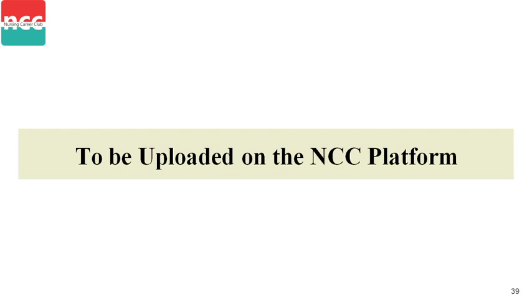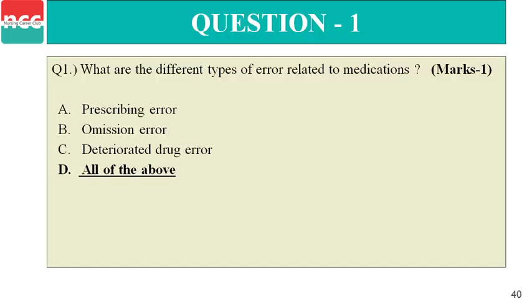So let's discuss some questions. The first question is, what are the different types of error related to medication? First, prescribing error, omission error, deterioration drug error, and D is all the above. So the correct answer is D, all the above.